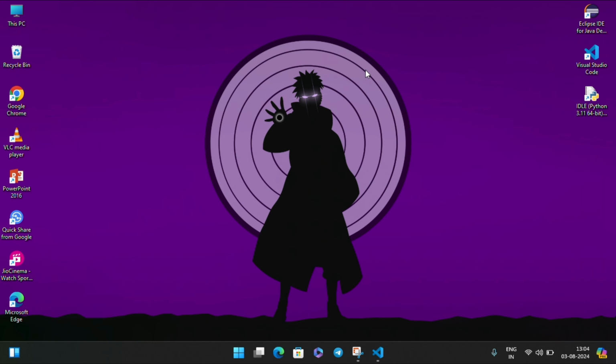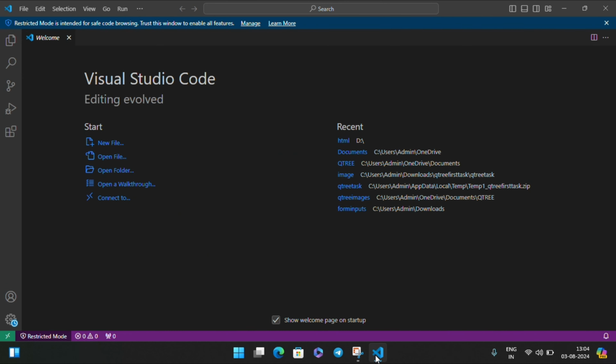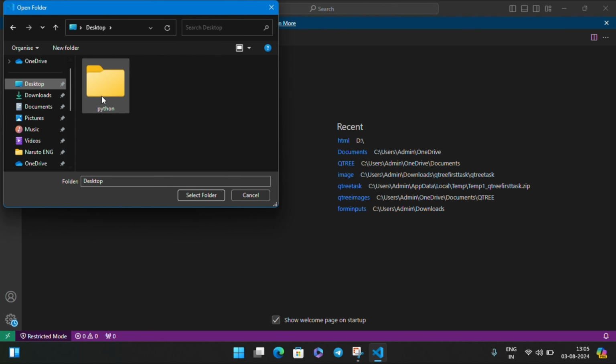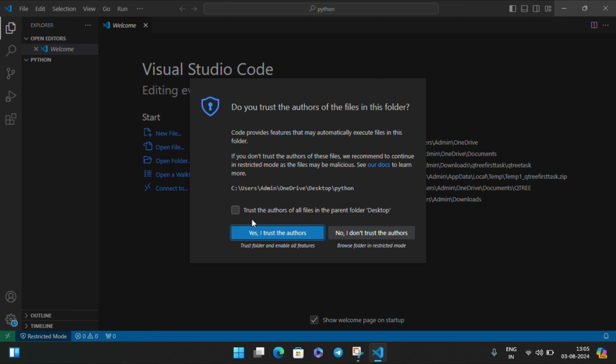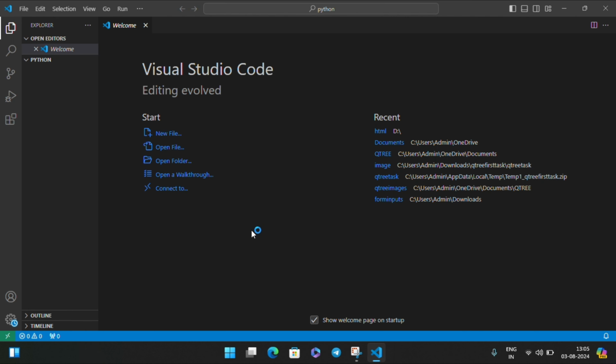Minimize the VS Code and let's create a new folder to save our programs. Let's name it Python. Once the folder is created, open VS Code again and click on Open Folder. Click on Desktop, Python, select folder, and that's it. Now click on I trust the authors.